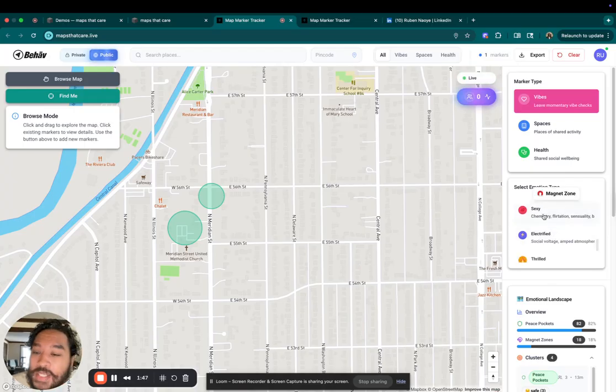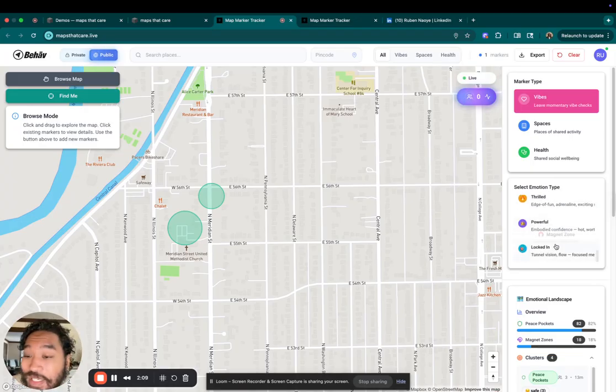For desire, right? So desires are mainly to be on the map so that you can get out of your comfort zone, right? And they could either go towards peaceful things or they can go towards stressful things, right? Desire is an affect that's both positive and negative. So you never know which way it might turn. It really depends on context. But in general, the topics for those are going to be sexy, electrified, thrilled, powerful, and locked in.